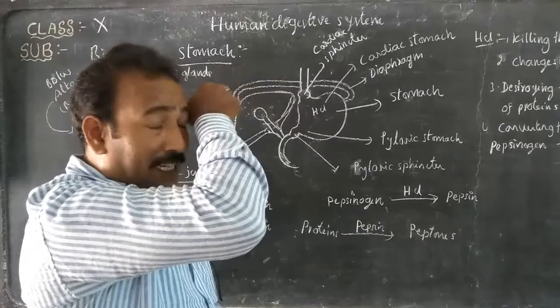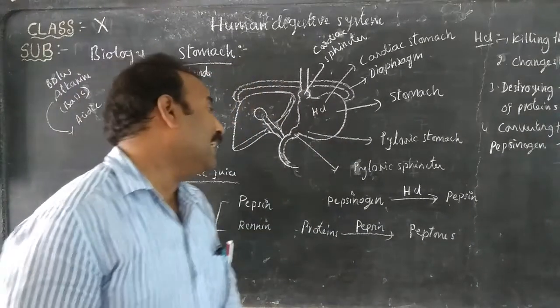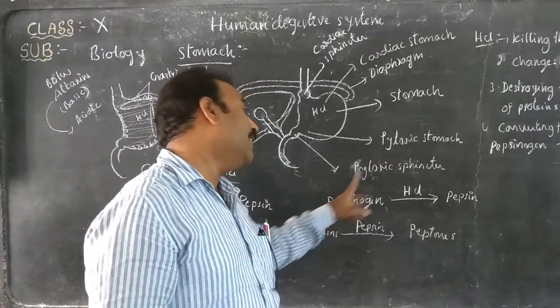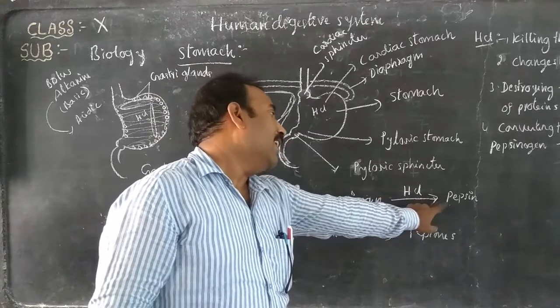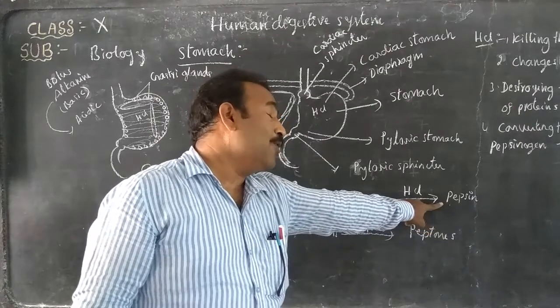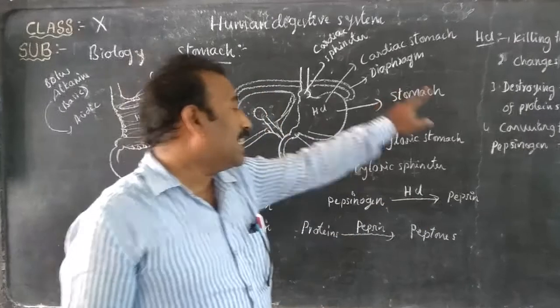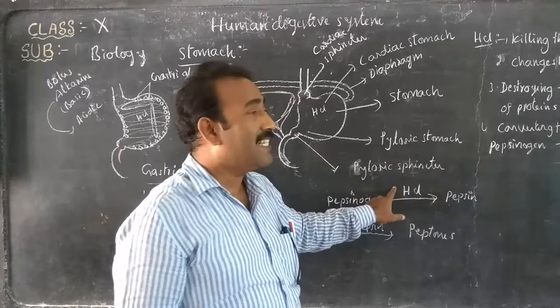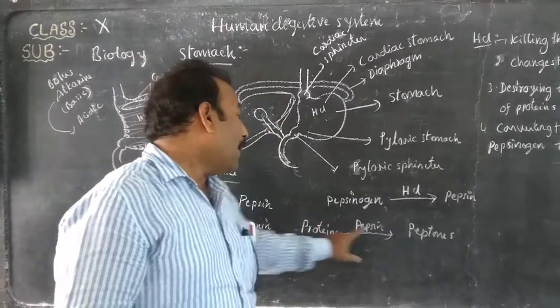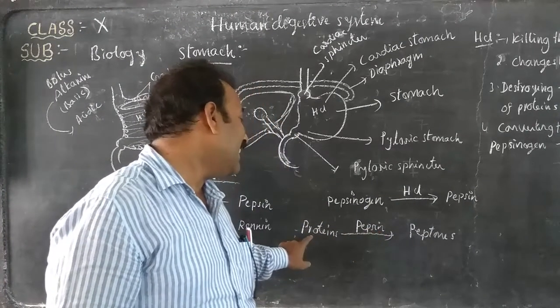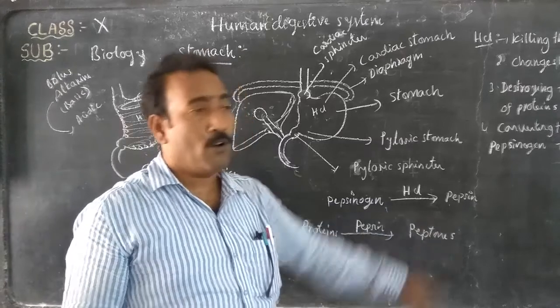What is pepsin? The digestive enzyme present in the gastric juice is pepsin. It is first produced as the inactive form, pepsinogen. Pepsinogen is converted to pepsin by HCl. Then pepsin digests the proteins to peptones.